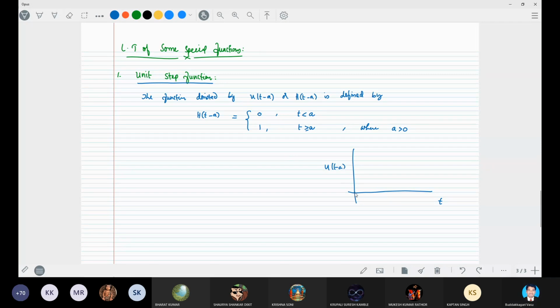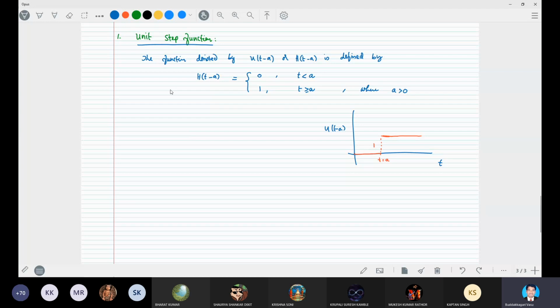Until t is equal to a, the function is 0. For t greater than or equal to a, it takes one unit step. This is the unit step function. This usually appears in the signals.